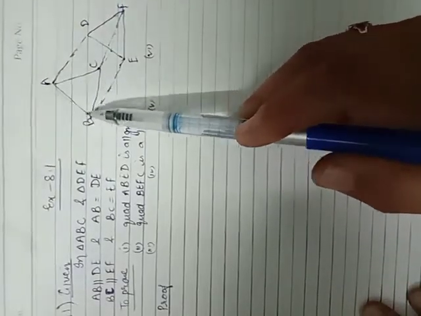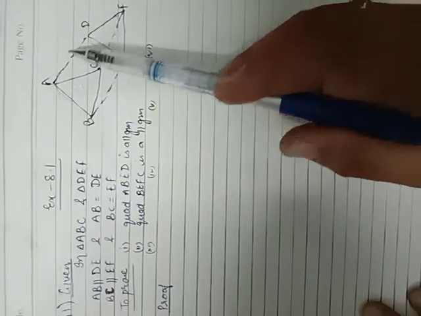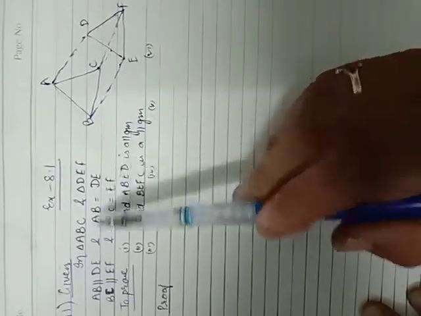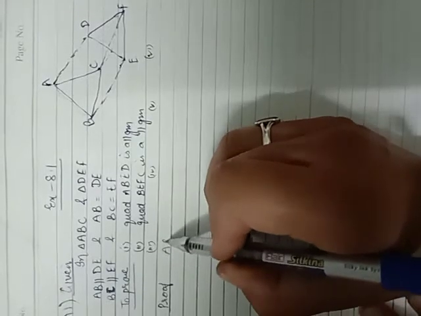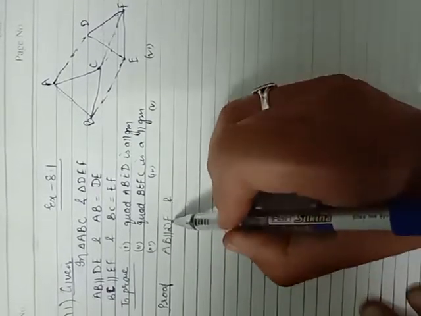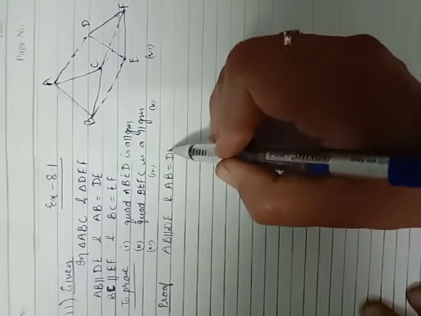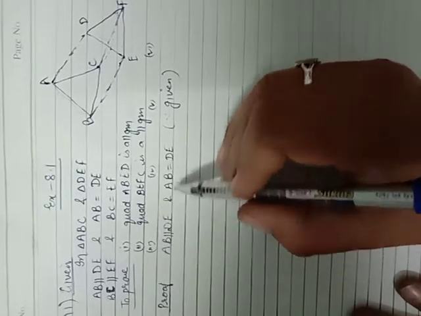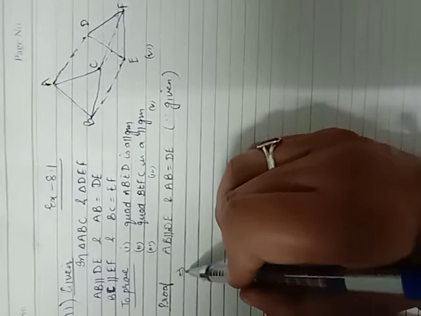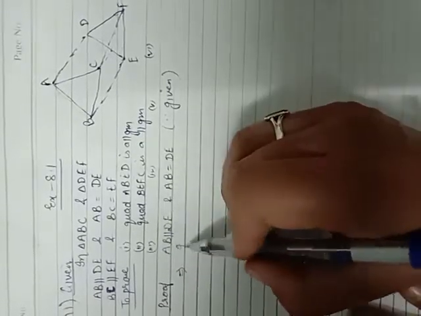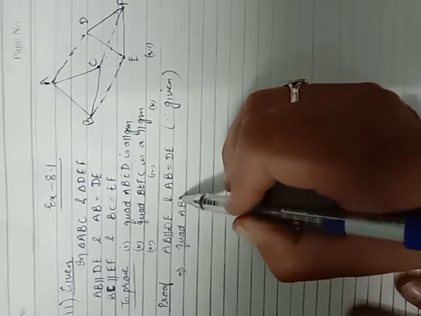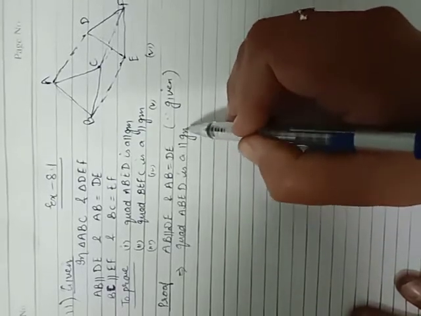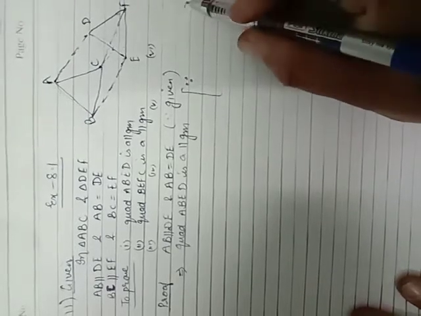ABED is a parallelogram, we have to prove, and this can be proved by the given. We can write AB is parallel to DE and AB is equal to DE, as this is given. And when one pair of opposite sides is equal and parallel, then it is a parallelogram. This implies quadrilateral ABED is a parallelogram, because we will write the reason over here. This is the proof of the first part, and for the second part the same reason is there, so we can write the reason collectively.